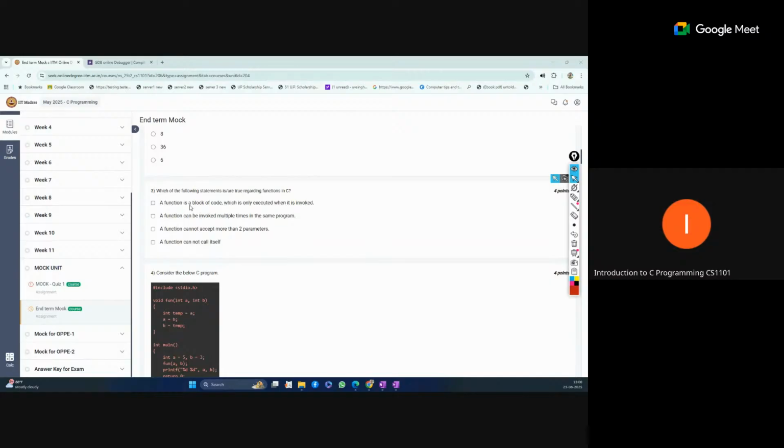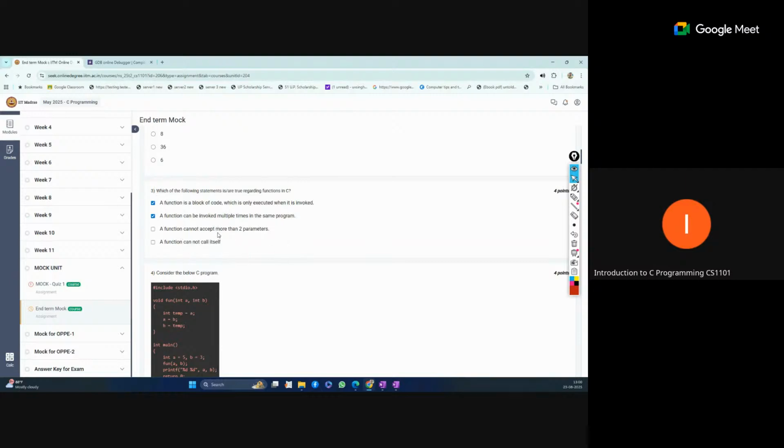Okay, so a function is only executed when we call the function. Otherwise it is not actually run. So this is true: a function can be invoked multiple times in the same program. This is also true, because yes, we can call the function any number of times. So that is also true.